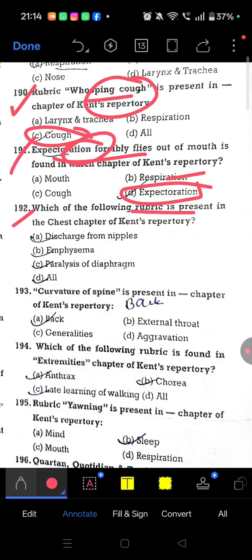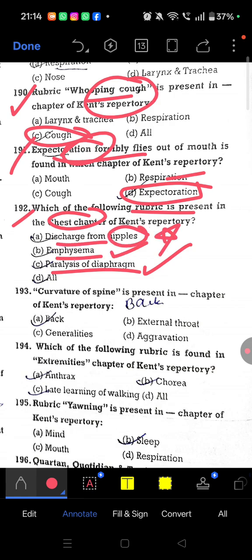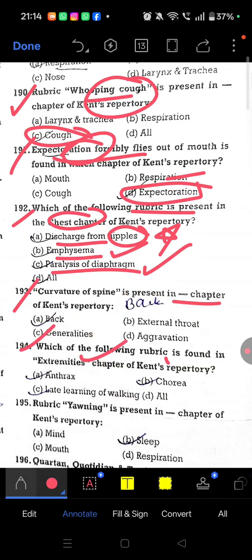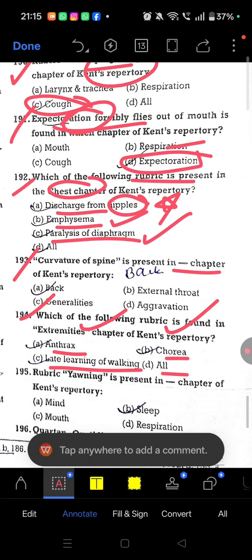192, which of the following rubric is present in the chest chapter? So chest chapter, paralysis of diaphragm, emphysema is also there, and discharge from nipples is also there in the chest chapter of the Kent repertory. 193, curvature of spine is present in the back chapter of Kent repertory. 194, which of the following rubric is found in the extremities chapter of Kent repertory? So in extremities chapter, anthrax, chorea, late learning to walk, all of the above is the right answer.